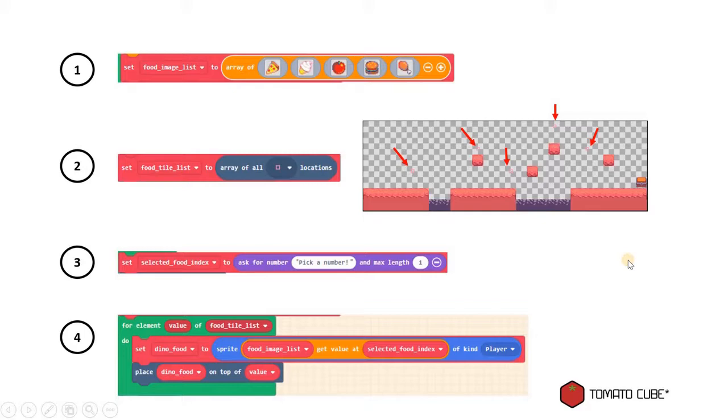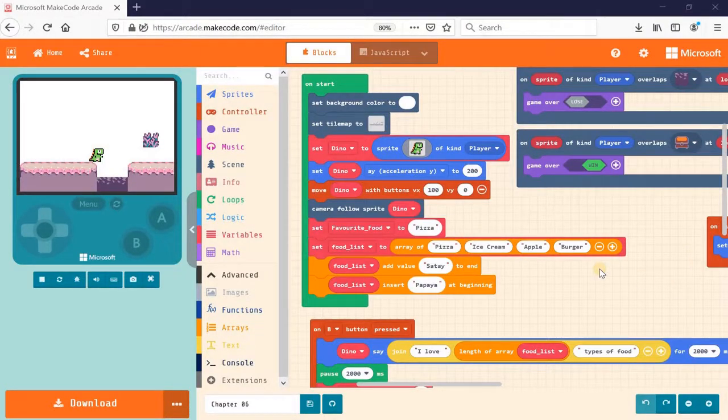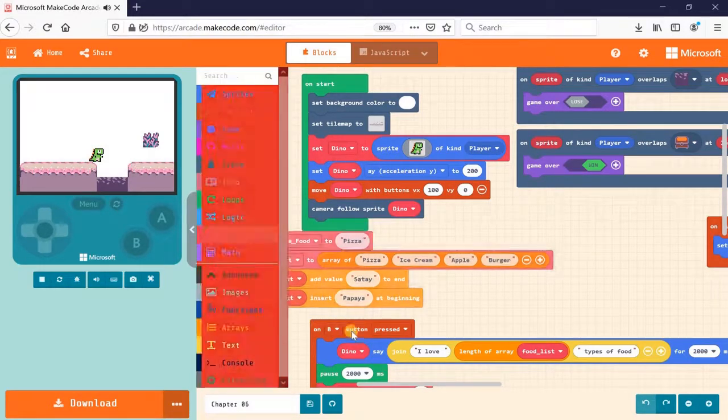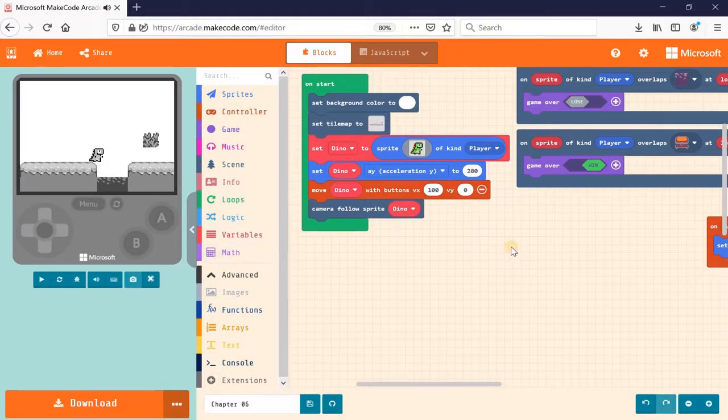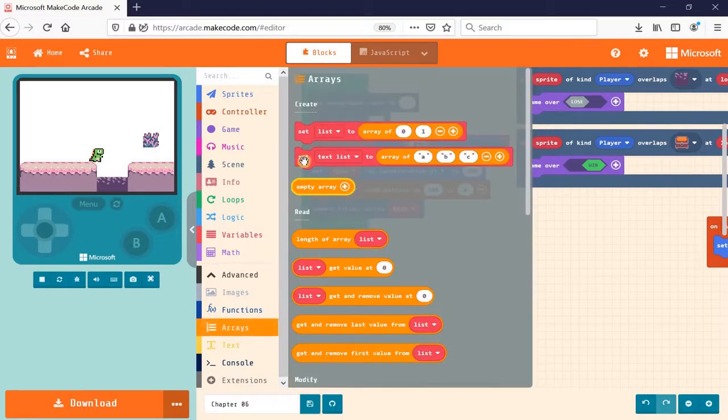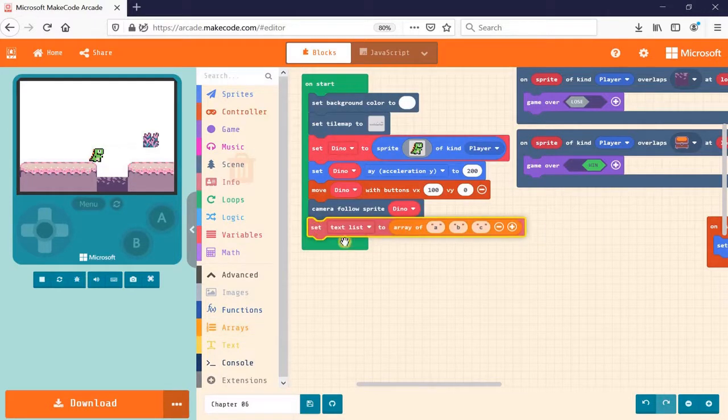Alright, so let's go back to MakeCode Arcade. Let me go ahead and remove the blocks that we don't need anymore. And I don't need the on B button press as well. Okay, so now let's create the first thing, which is the array that will store all the images for the different types of food. So to create an array for images, I can go to Array and just drag one of these set array blocks into my on start block.